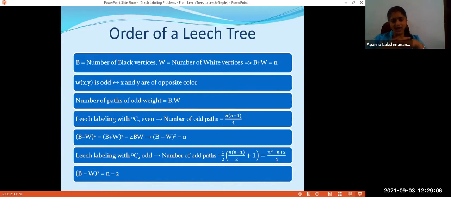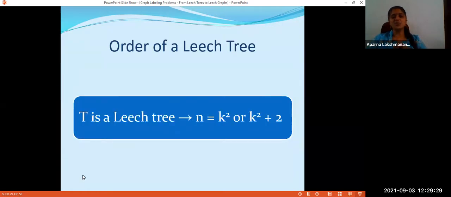How is it going to help? Actually, we have proved that the order of a Leech tree is either a perfect square or a perfect square plus 2. Whatever be B, whatever be W, B minus W whole square is a perfect square. Here we have B minus W whole square is equal to n. And here, say n is equal to B minus W whole square plus 2.